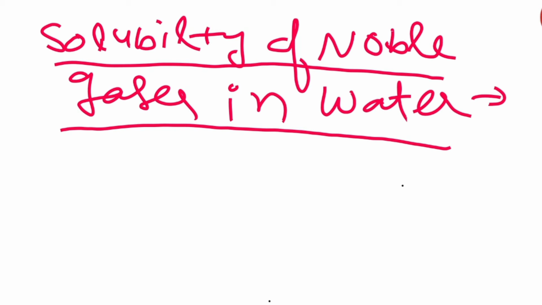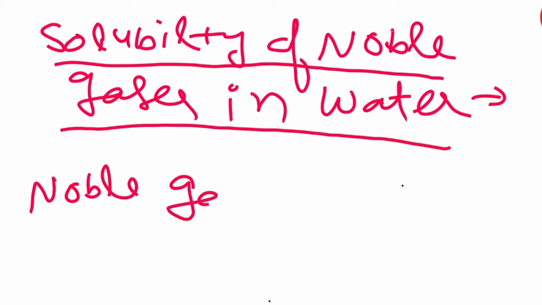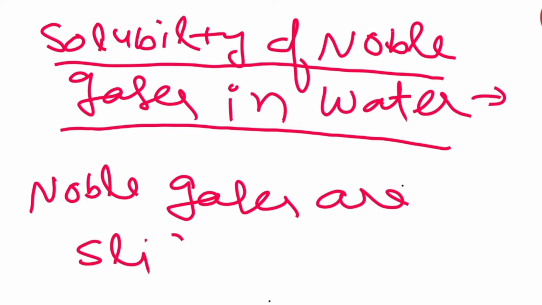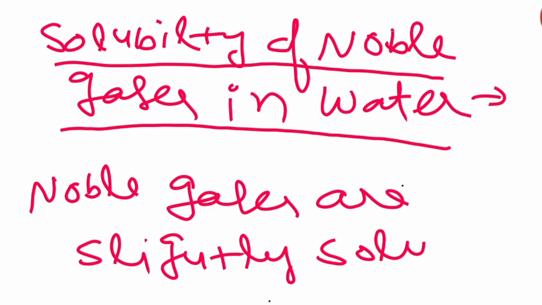So whenever we are talking about the solubility of noble gases in water, usually we are saying that noble gases are slightly soluble in the water. What we are saying is that they are slightly soluble in the water, and down the group their solubility increases. What is the reason behind it, beta?